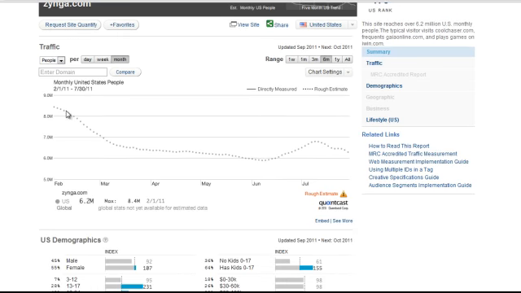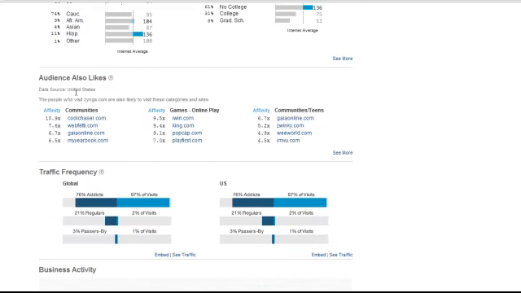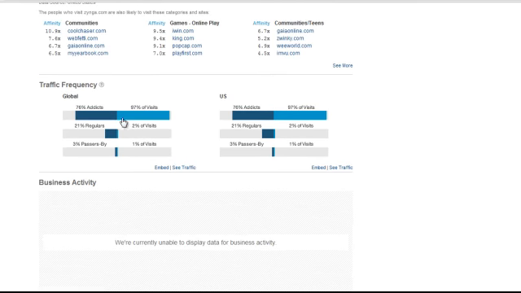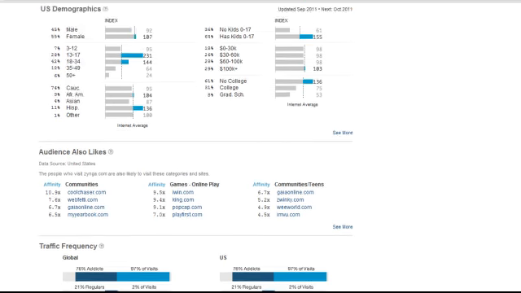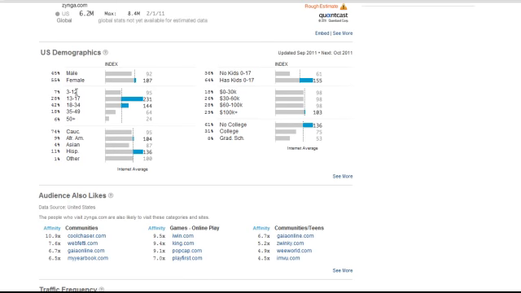So here's their traffic that you see here, followed by demographics, audience also likes, traffic frequency, and then obviously they don't have any of the business activity there. So let's scroll back up to the meat of it that I like, which is what I went over in the slideshow, which is the US demographics and audience also likes. Okay, so it's the same thing as the screenshot I showed you. And so you can really see here the breakdown of everything.